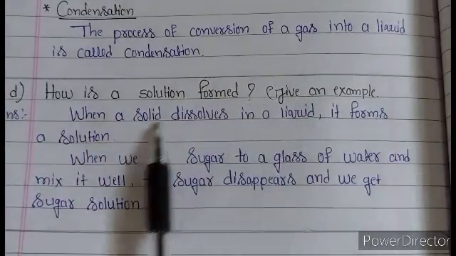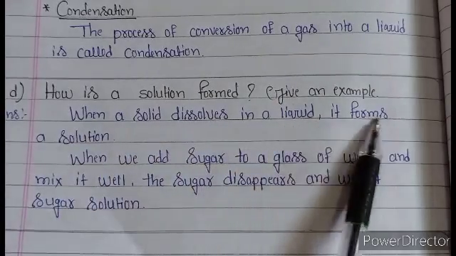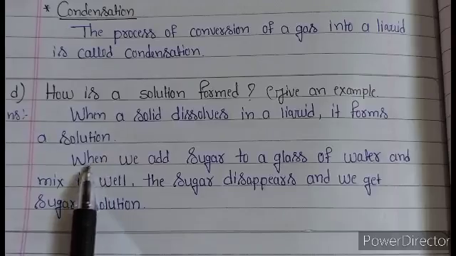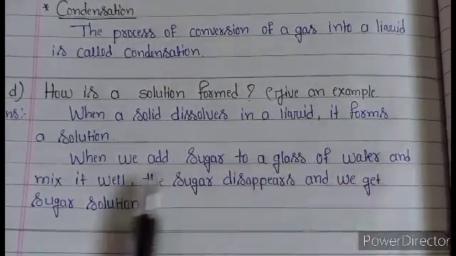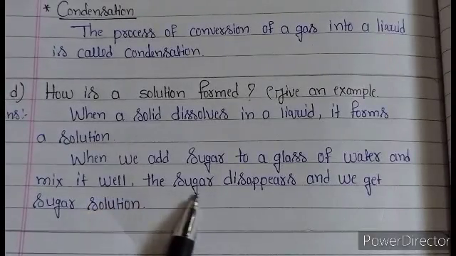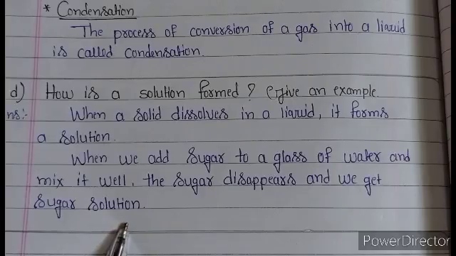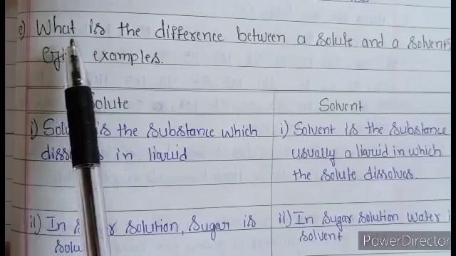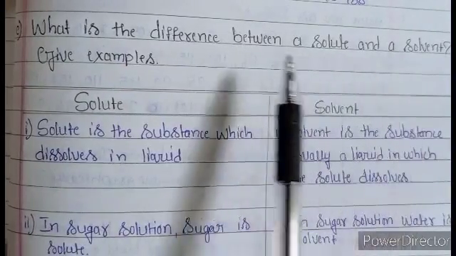And next D question: how is a solution formed? Give an example. Answer: when a solid dissolves in liquid, it forms a solution. When we add sugar to a glass of water and mix it well, the sugar disappears and we get sugar solution. E question: what is the difference between a solute and a solvent?